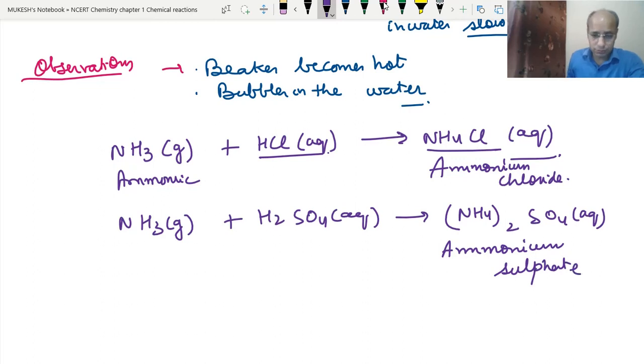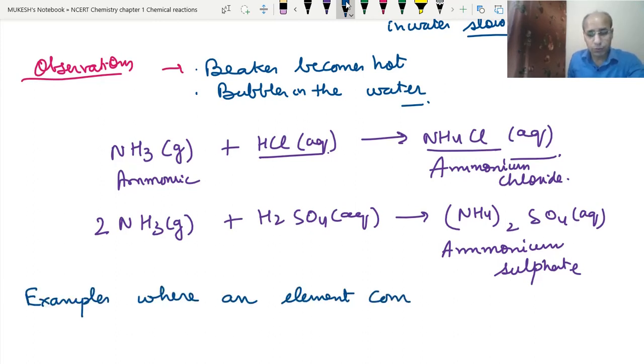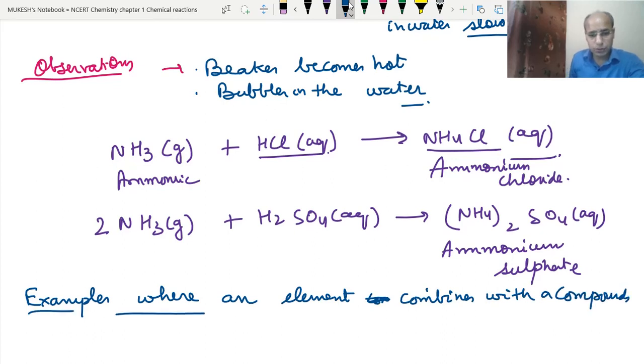So when we balance it, it will become 2, 2, 3, 6, 2, 8. Now it is balanced. Okay, so now we will go for the examples where one compound and one element are used, where an element combines with a compound. So let's see these examples. This is also a combination reaction.